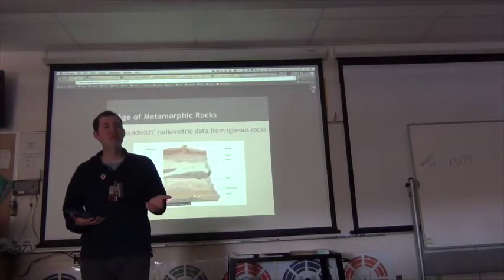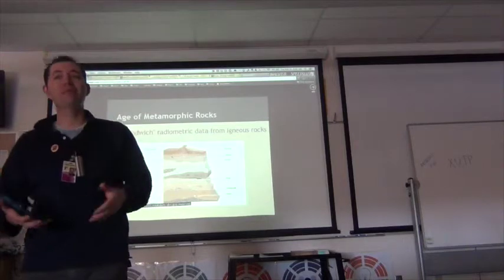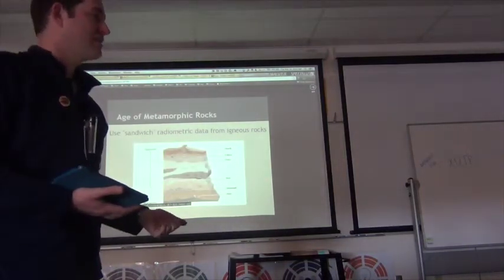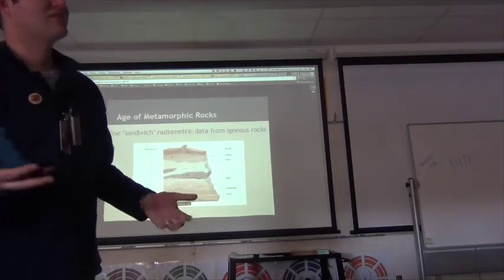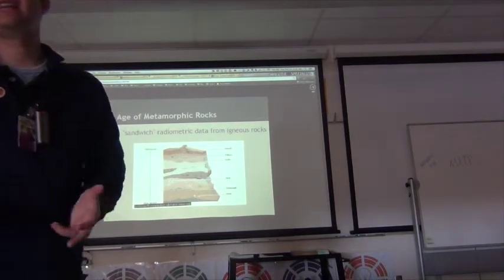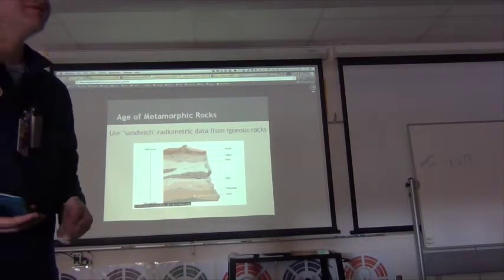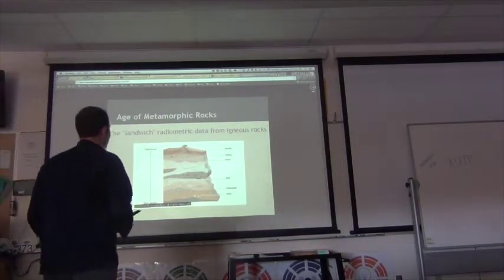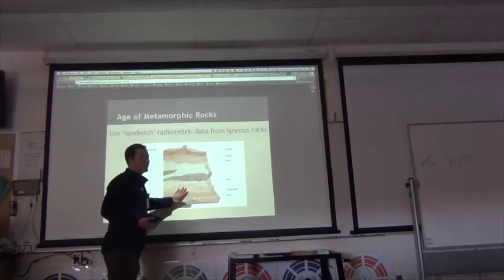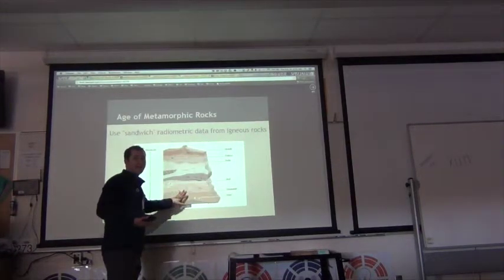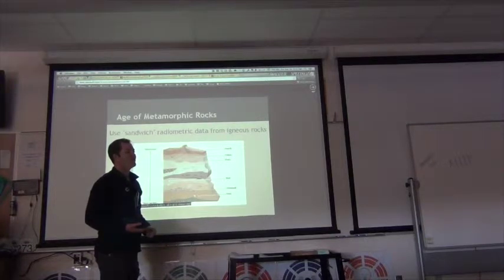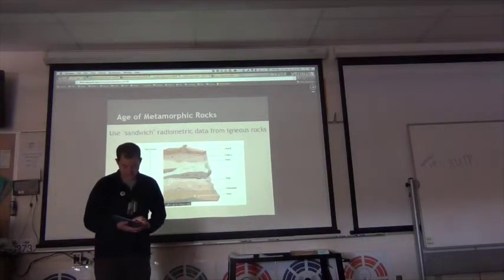Okay, one thing that makes metamorphic a little better is sometimes if we put too much heat, too much pressure, it turns into igneous, right? And then there's igneous really close by or inside of metamorphic rocks to figure out how old they are. Okay, that's why metamorphic rocks have a little bit better chance of being able to be dated. If we can find an igneous rock that's really close by, because it is under that heat and pressure, we can figure out how old it is. A little better than sedimentary.